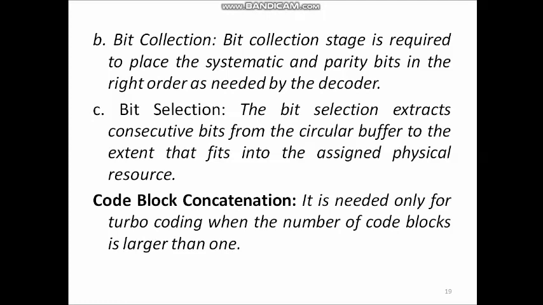So this step, code block concatenation, consists of sequentially concatenating the rate matching outputs for different code blocks. Using this concatenation method, we can form the code word input to the modulation processing. So if there is only one code block present, this code block concatenation is not required. We can directly pass output of the rate matching process to the modulation processing.